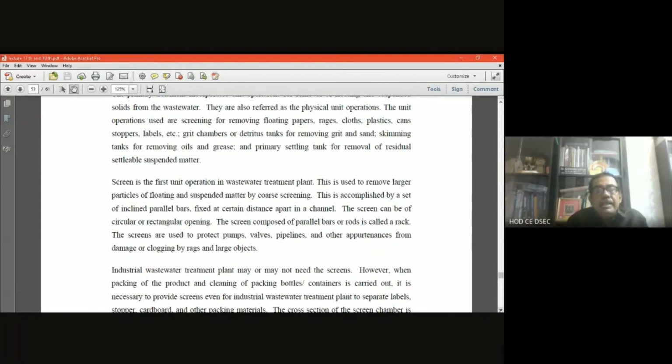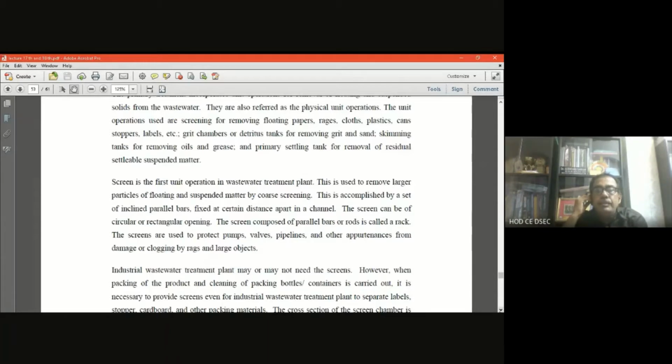Now, screening is the first operation in the wastewater treatment plant, and it is used to remove the larger particles, floating and suspended materials by coarse screening. Now, what is coarse screening? It is a set of inclined parallel bars. Why inclined? Because the surface area, the hypotenuse length, is more, as we know in a triangle. So it is inclined so that we get more inclined surface area, and with more surface area it is convenient to arrest the floating materials. That's why it is not placed vertically, it is placed inclined.